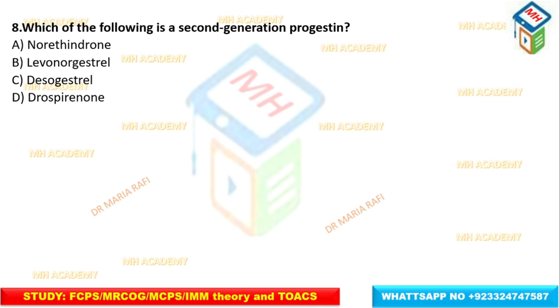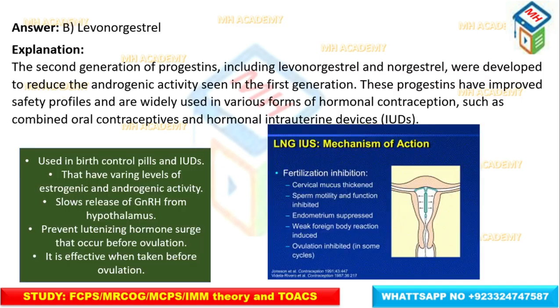Next MCQ: which of the following is a second generation progestin? Norethindrone, levonorgestrel, desogestrel, and drospirenone. The correct answer is levonorgestrel. The second generation progestins, including levonorgestrel and norgestrel, were developed to reduce the androgenic activity seen in the first generation.